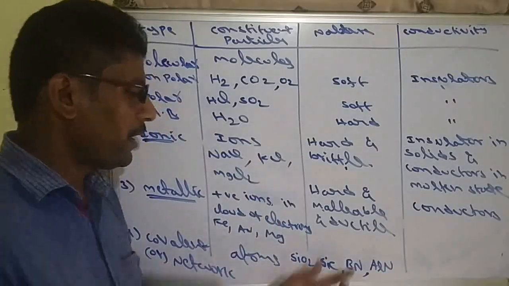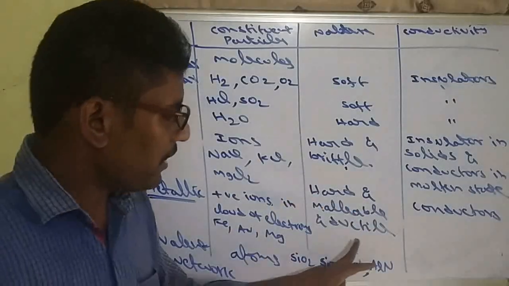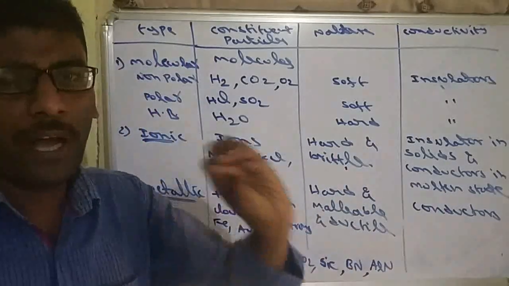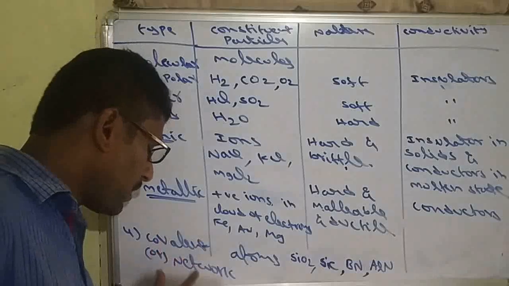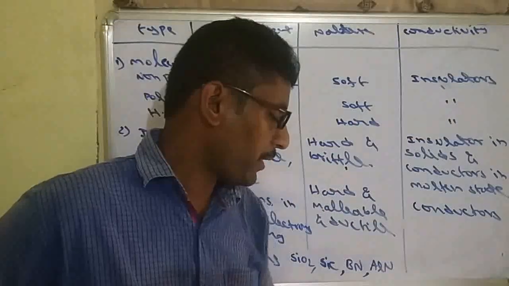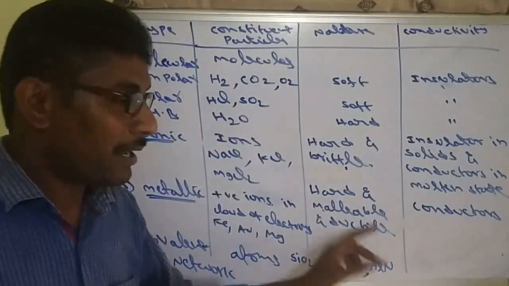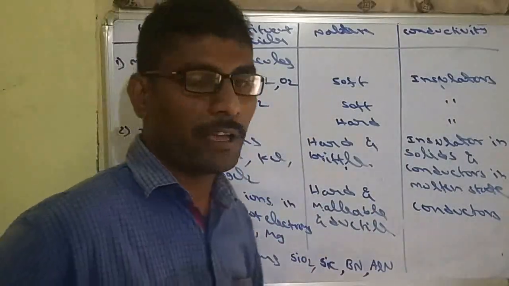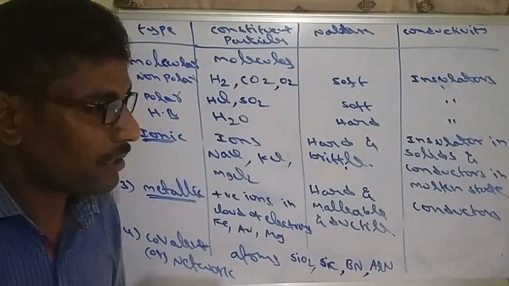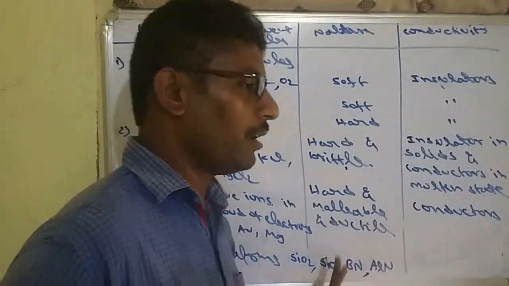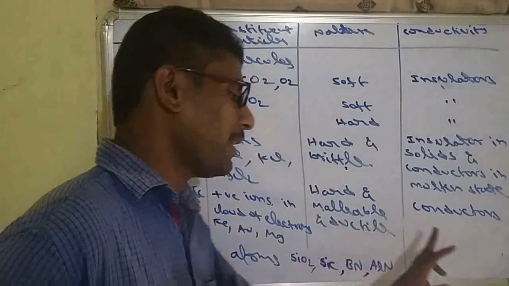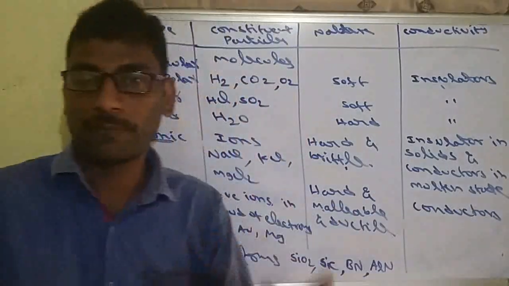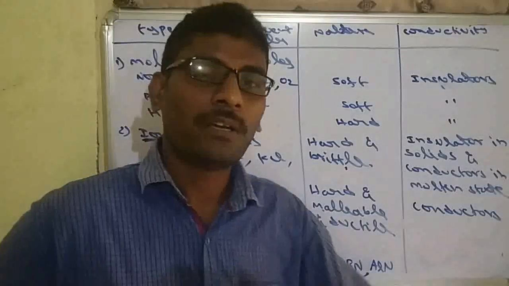These are very hard in nature. So they exhibit very high melting points. Among all, covalent solids will exhibit high melting point. All are hard in nature except graphite. Graphite is soft in nature; except graphite, the remaining, diamond or whatever, are all hard in nature. And all those covalent solids are insulators in nature, again except graphite. Graphite is a conductor, the remaining are all insulators.